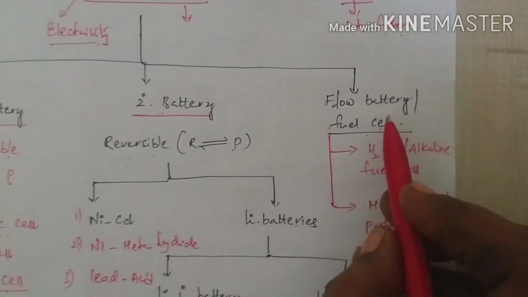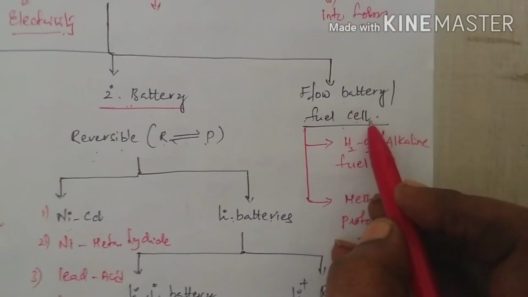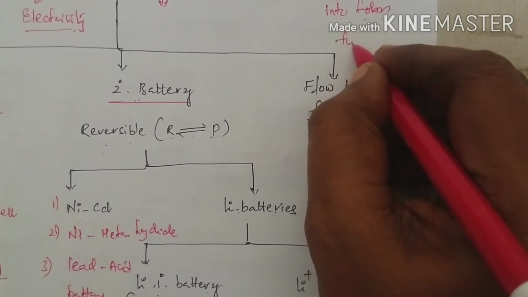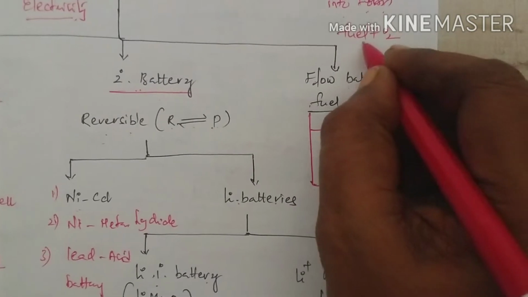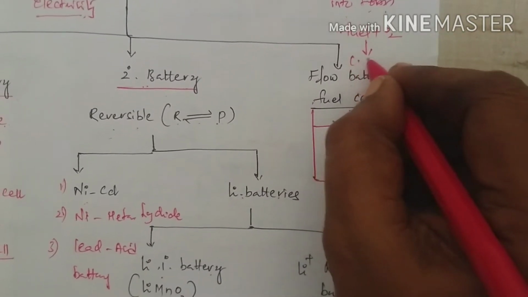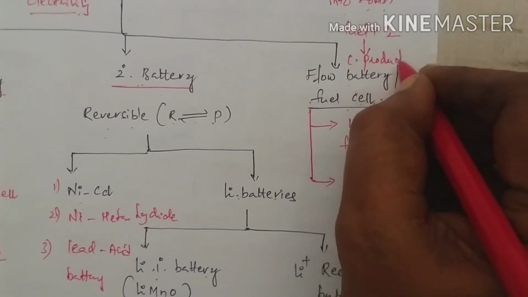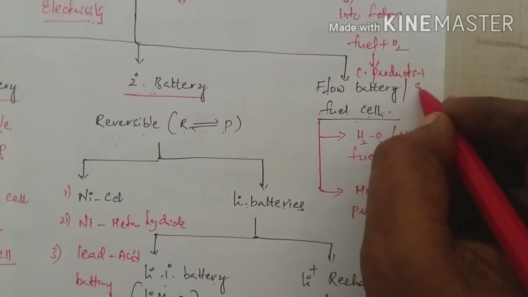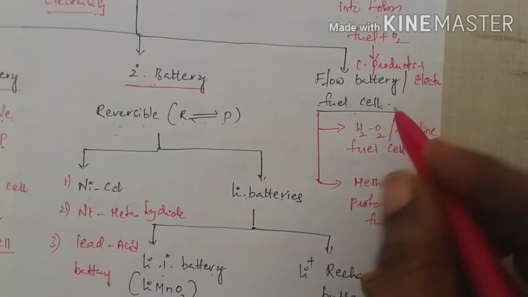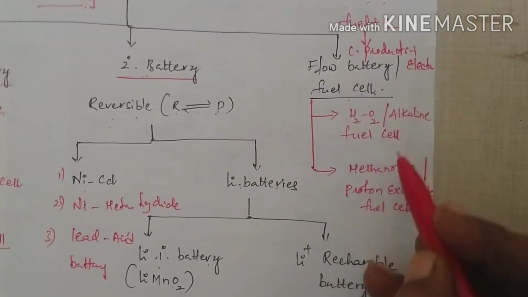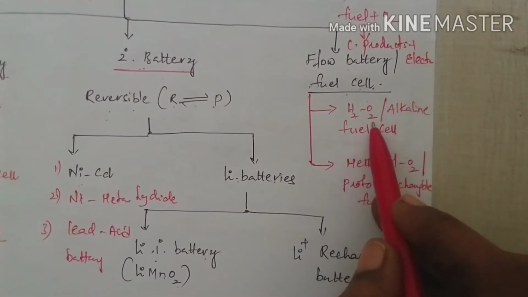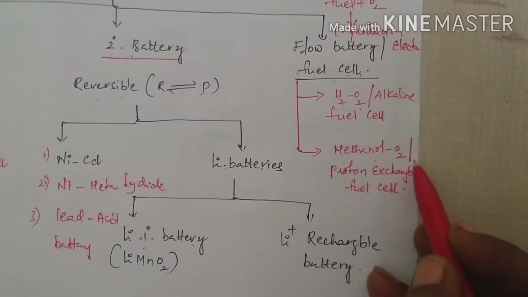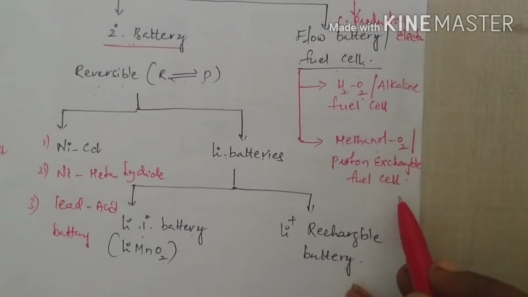Now the third one is the flow battery or fuel cell. In a fuel cell, electricity is produced by oxidation of fuel. Fuel plus oxygen gives combustion products plus energy, like electricity. The flow battery can again be divided into two types: hydrogen oxygen or alkaline fuel cell, and the second one, methanol oxygen or proton exchange fuel cell.